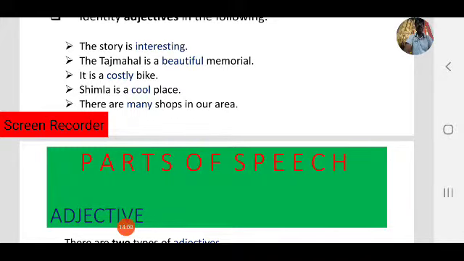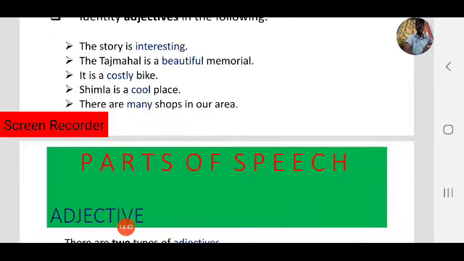Next, it is a costly bike. Observe. What is the noun here? Bike. How is the bike? Costly. So it gives more information about the bike. So costly is an adjective. Next, Shimla is a cool place. Observe what the nouns are here. Yes, first one is Shimla and place. Shimla is a noun. Place, that is also a noun. So how was the place? It was cool. It gives more information about the place. So that's why cool is an adjective.